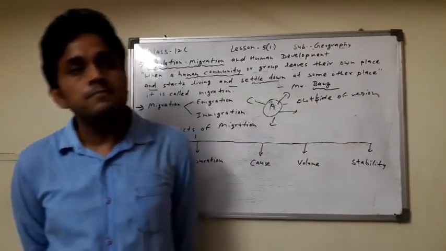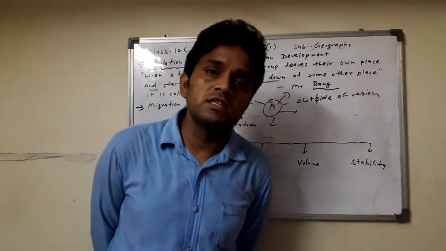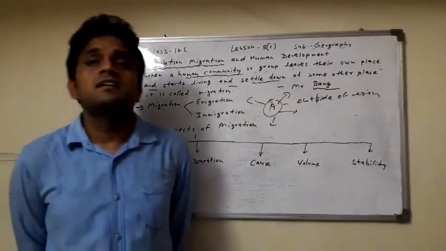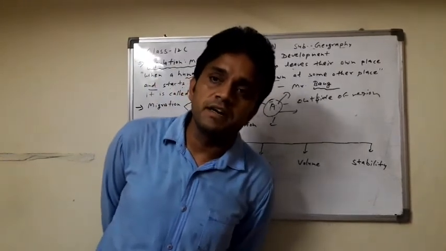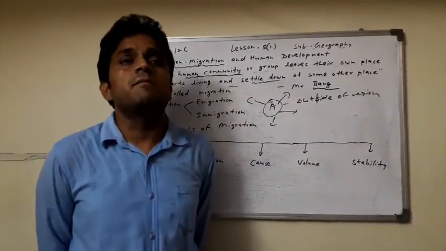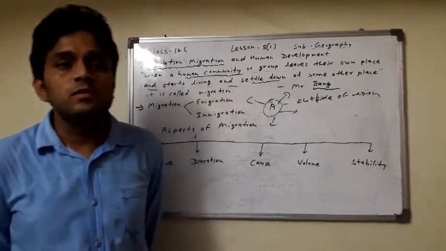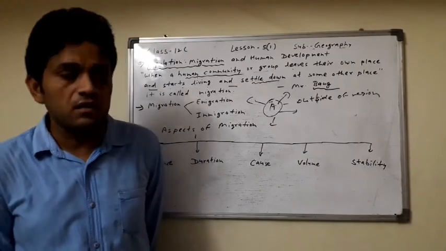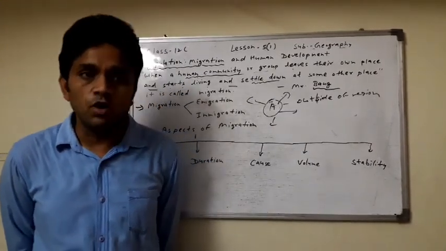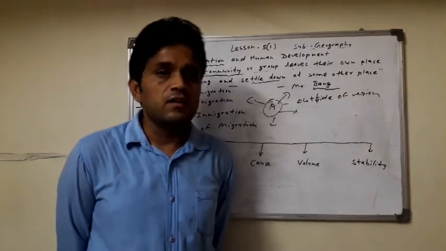Here is the example: the European people settle in the USA. Due to the lack of resources in European countries, they wanted a higher standard of living and discovered many places like America, where the possibility of raising the standard of living is greater, so European people settled in the USA and Canada.